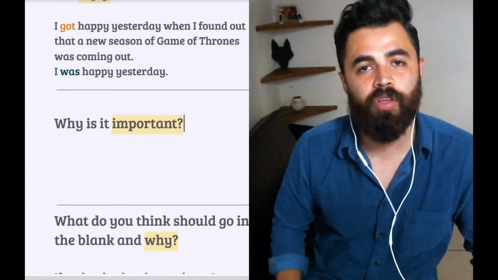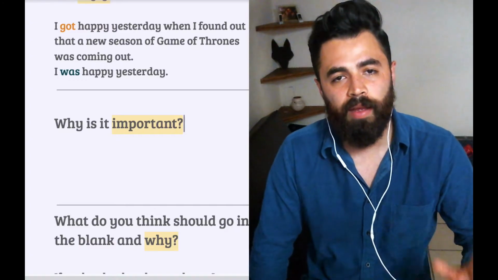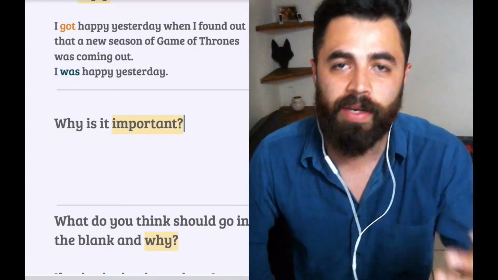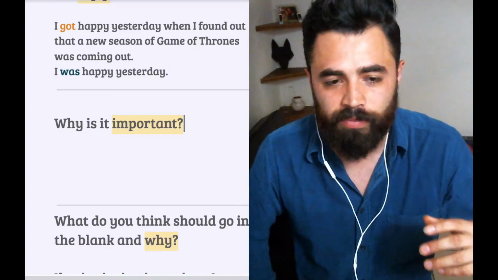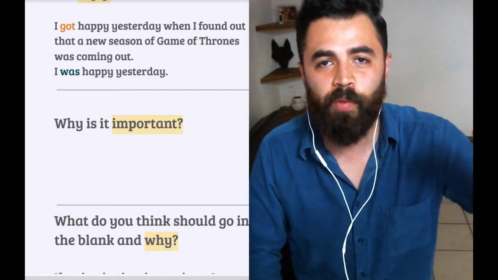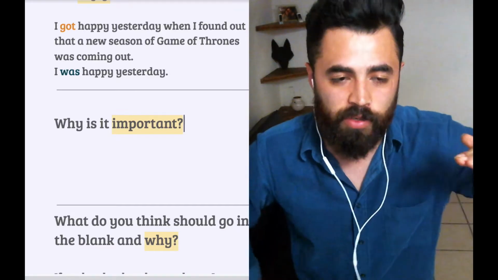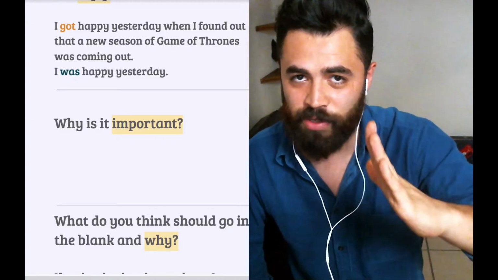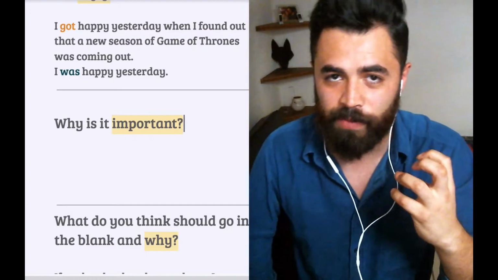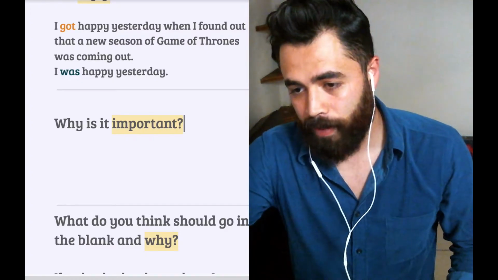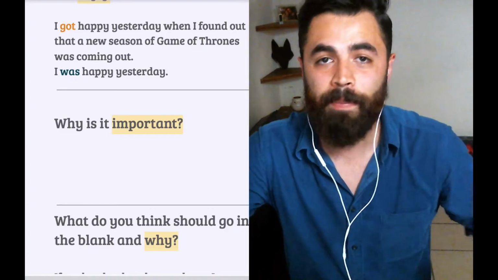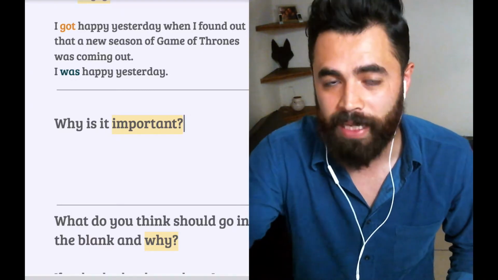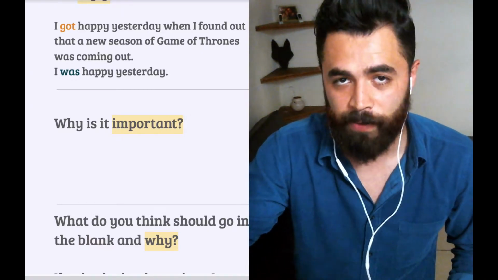Now we probably should talk about why this is important. Knowing this difference allows you to talk about different parts of the emotional process. What I mean by that is, if you know this difference, then you can talk specifically about the moment that something happened and you got angry, you changed states. Or you can know that maybe you don't care about what happened and you just want to talk about how you felt. Well, then in that case, you probably would use the verb to be. Right? I was angry. Okay?